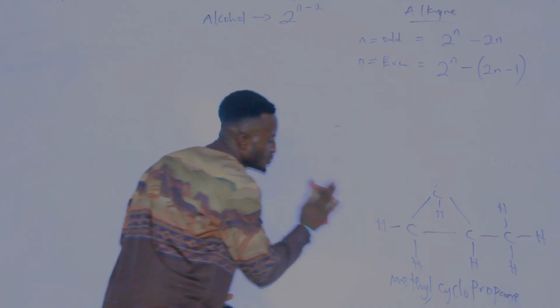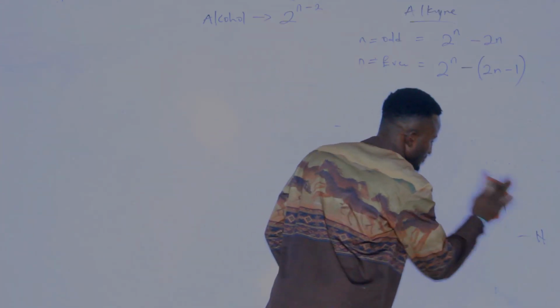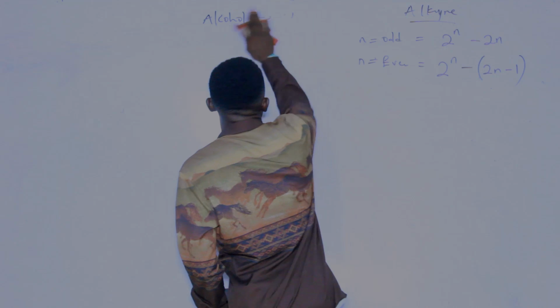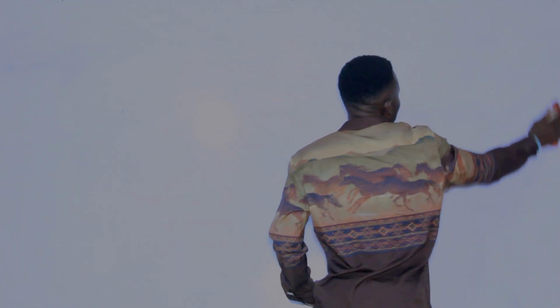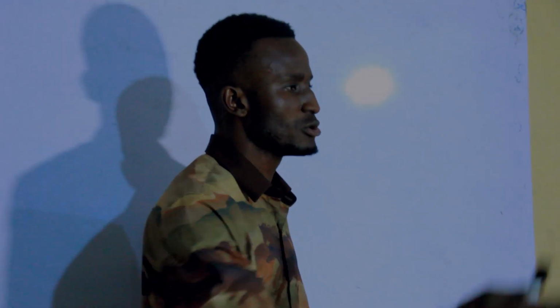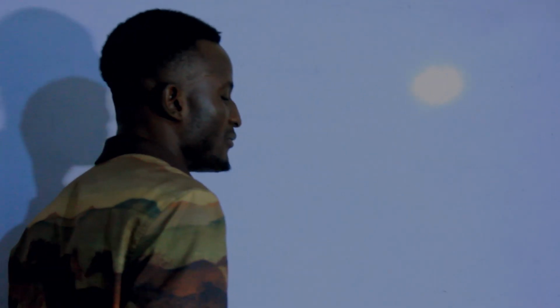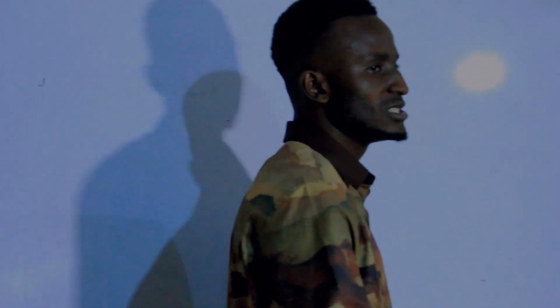Now, let us move to another isomerism. The second part of the isomerism we'll be looking at is the positional isomerism. Positional isomerism is the type of isomerism in which compounds with the same molecular formula have different position of the functional group. Different position of the functional group. Let us check. The same molecular formula, but different position of the functional group.